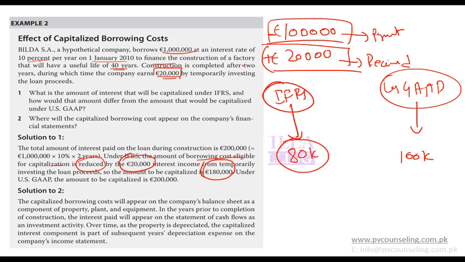Okay, so construction is completed after 2 years. So this is a 2-year period, and so it should be capitalized for only 2 years. So for 2 years, the total cost will be 100,000 into 2, which is 200,000, and this should be 180,000, and this should be 200,000. Under US GAAP, the capitalized amount should be 200,000. So the key point to remember is that in IFRS you net off proceeds, in US GAAP you do not net off proceeds. You take it as it is.